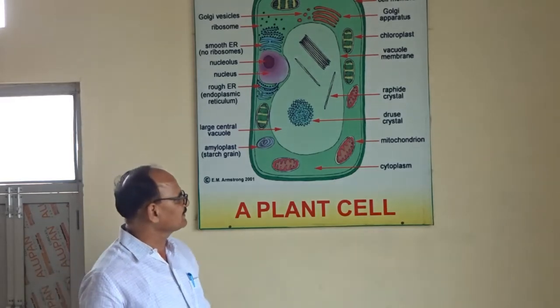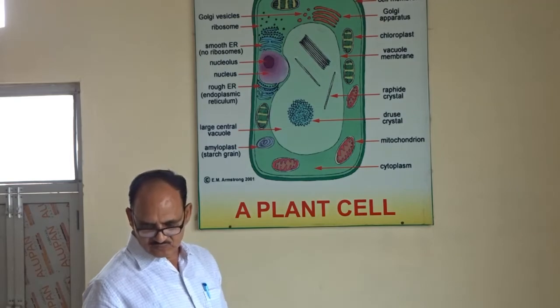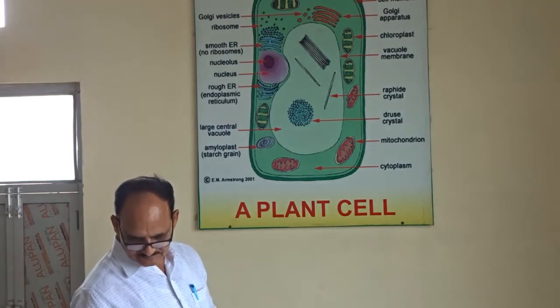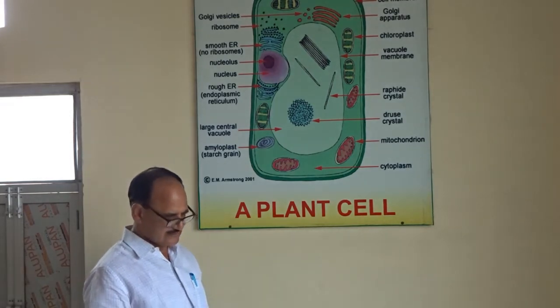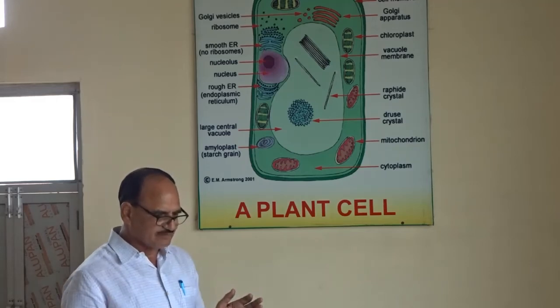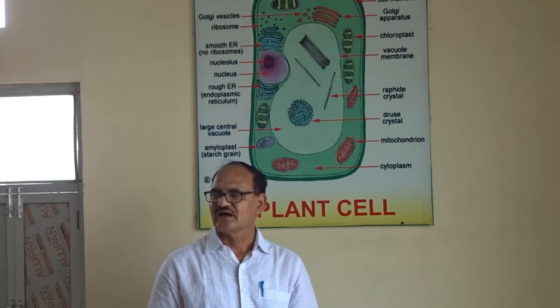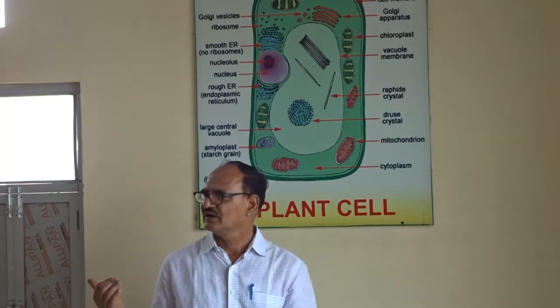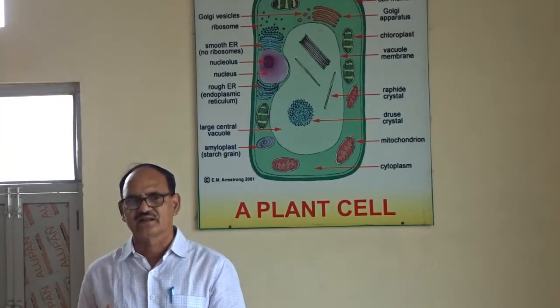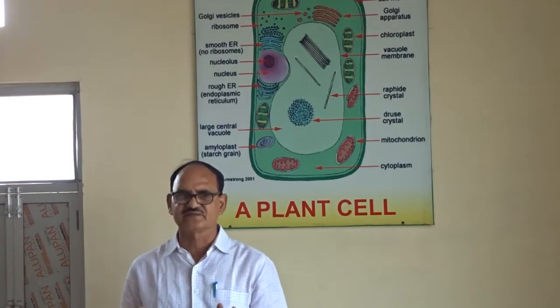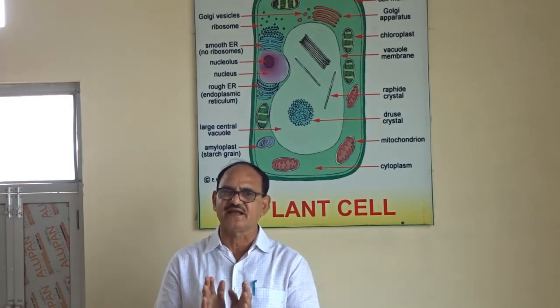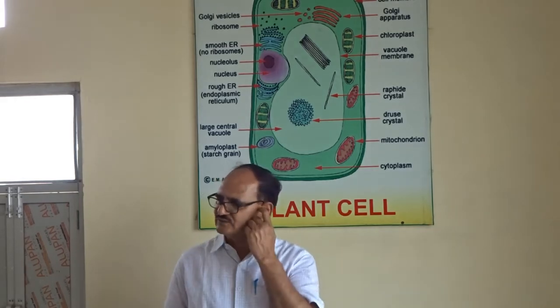So today, again I want to focus: each and every life, either it belongs to plants or animals, has cells. So what is the basic difference between plant cell and animal cell?